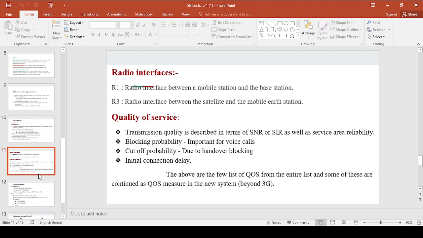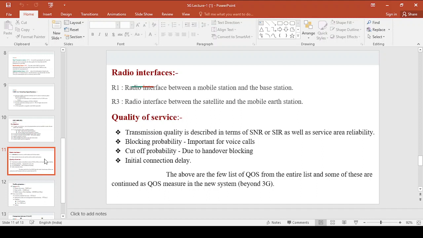That means when a person is moving from one physical region to other physical region, because of handover of call from one base station to other base station, there could be a call drop. Now next quality of service is initial delay in initial connection. Now these are the few list of QoS, nothing but quality of services, and this has been extended to 4G along with some added features, right?